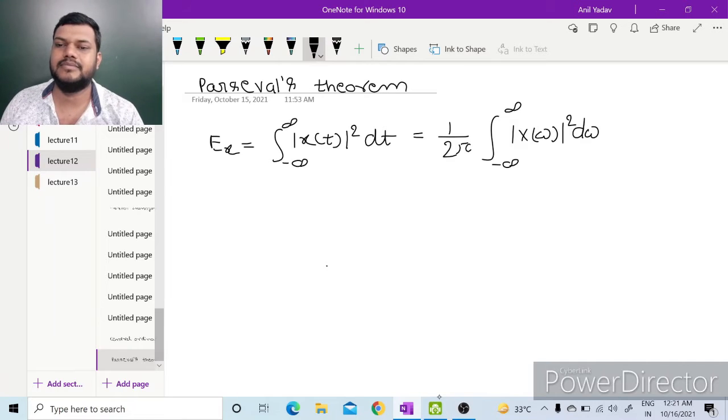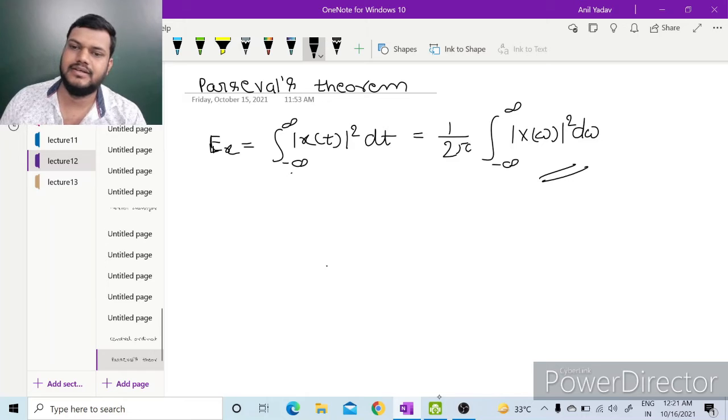Parseval's theorem gives that the energy of any signal x(t) is the integration from minus infinity to infinity of mod x(t) whole square dt. In the frequency domain it is given as 1 upon 2 pi times the integration from minus infinity to infinity of mod X(omega) whole square d omega. Let us see the proof of this Parseval's theorem.